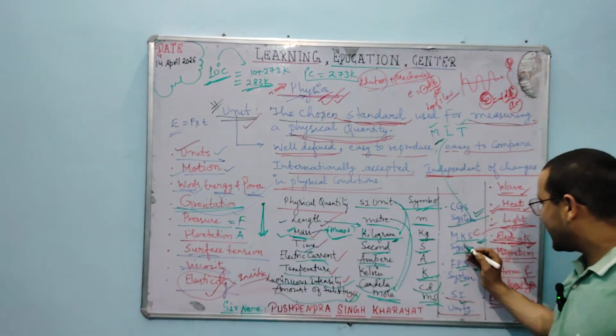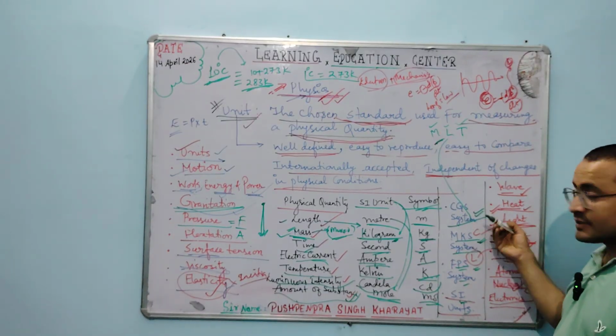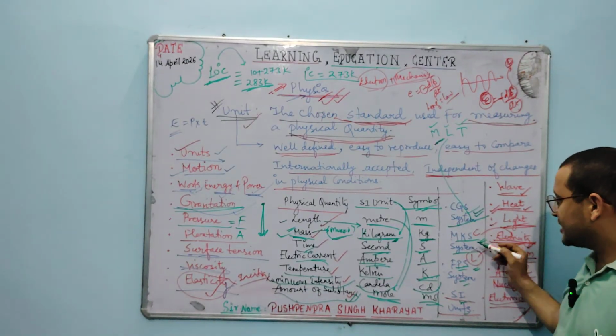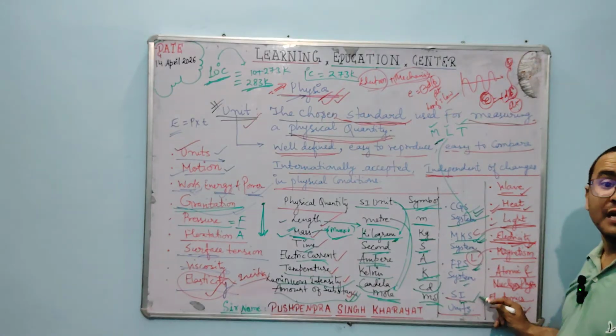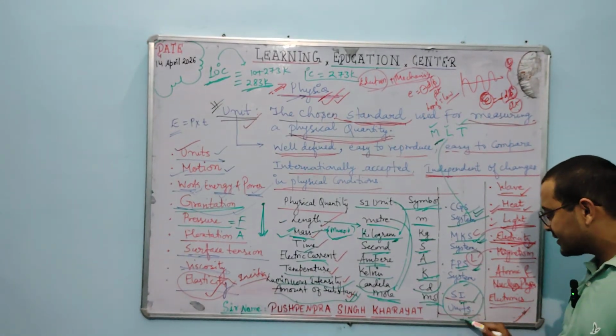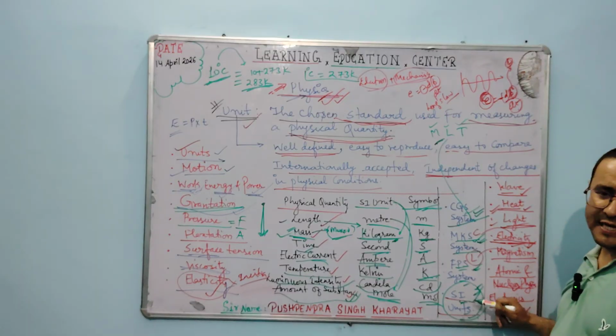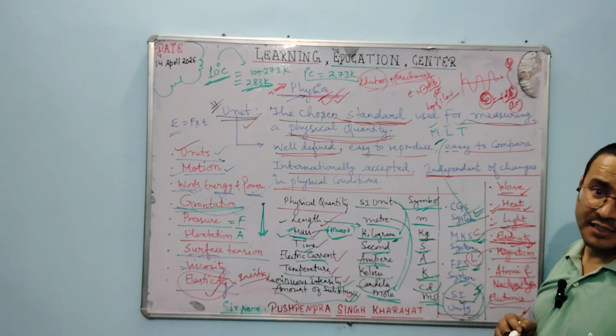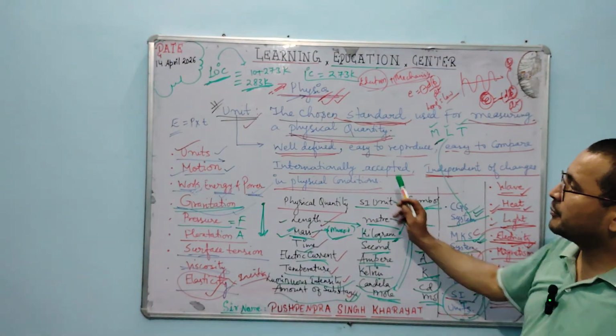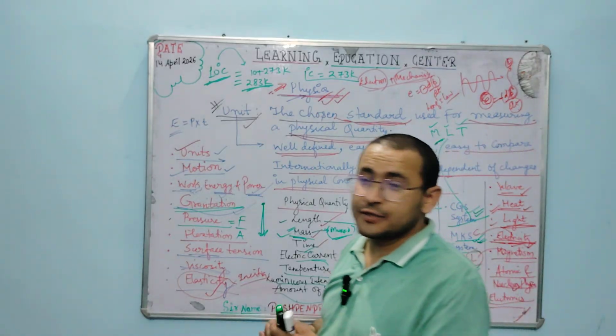So in some areas, systems like CGS, MKS, FPS may have been used earlier. But nowadays the recognized system is the international system, the SI system, which is accepted universally. So that is somehow the complete summary of units.